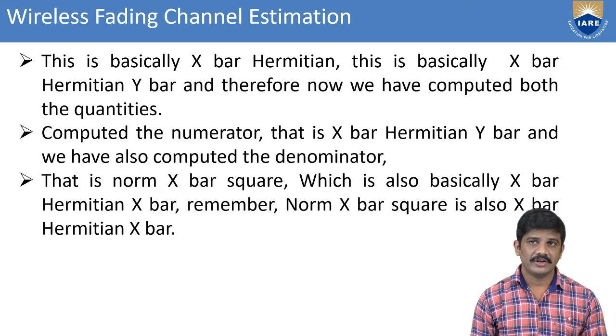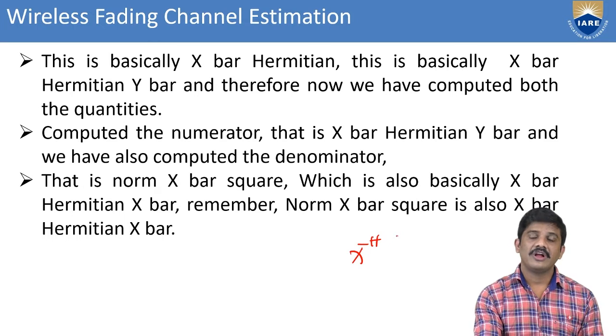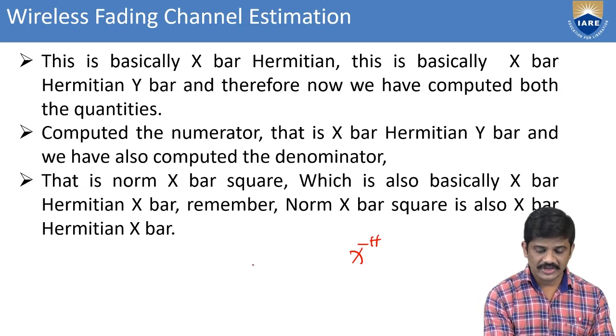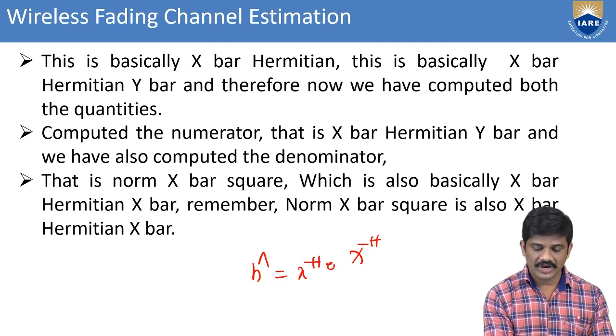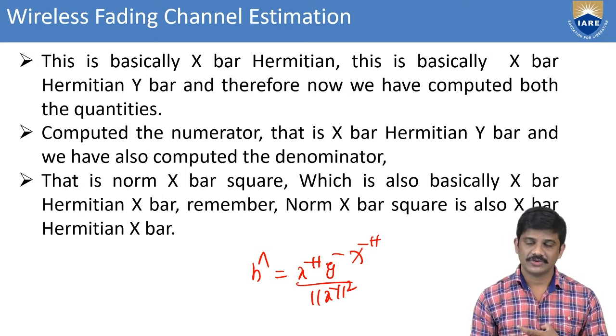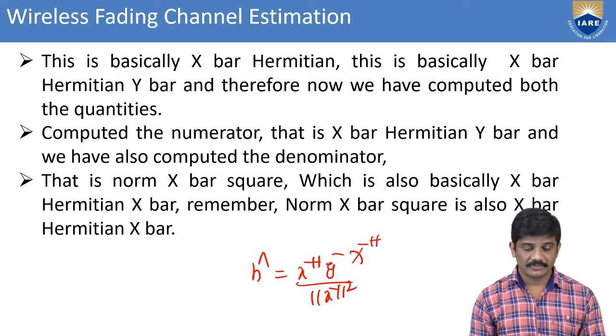Here we take x bar, this is x bar Hermitian. We find x bar Hermitian, which is taken further. We have to compute the quantities: compute the numerator and x bar Hermitian. What is the numerator? H hat equals x Hermitian times y bar over the magnitude of x bar squared. Here the numerator is x bar Hermitian times y bar, which is also computed, and for the denominator the sum of squares is taken for x bar Hermitian.